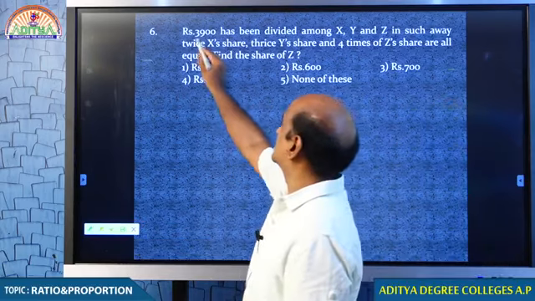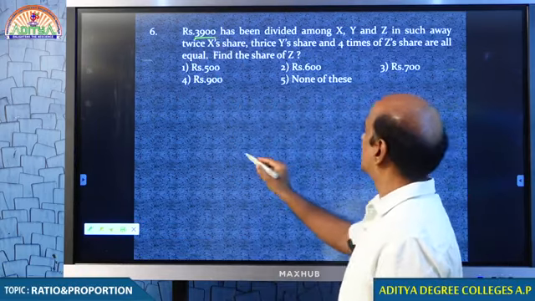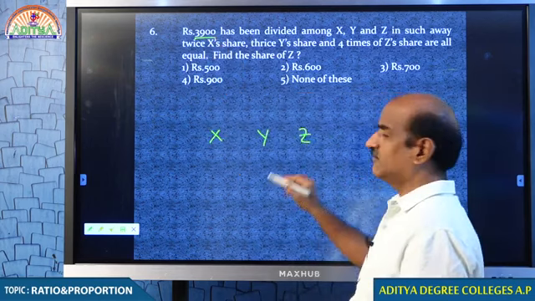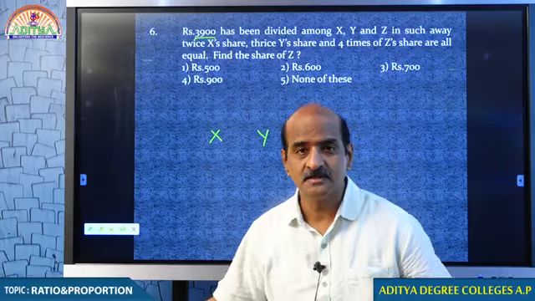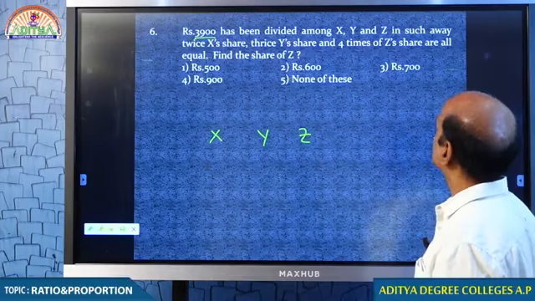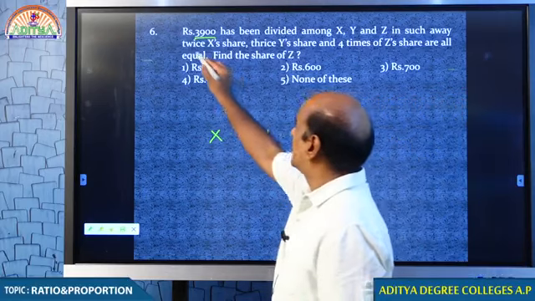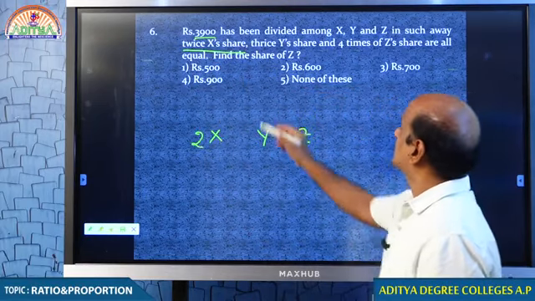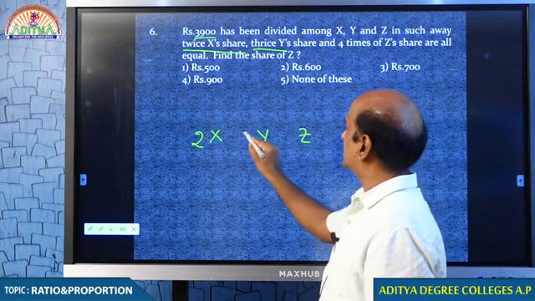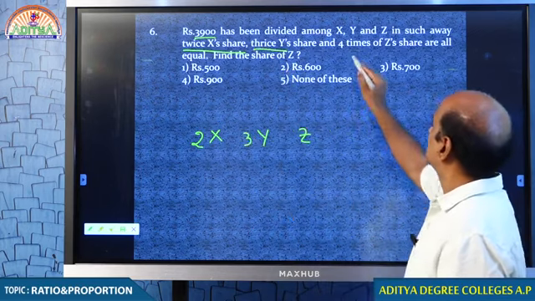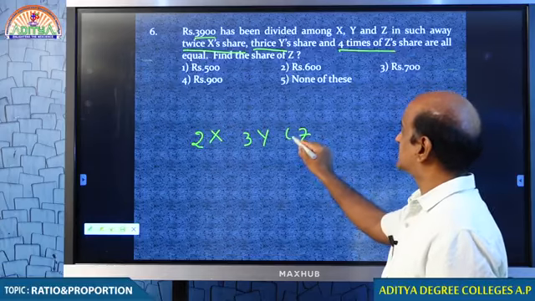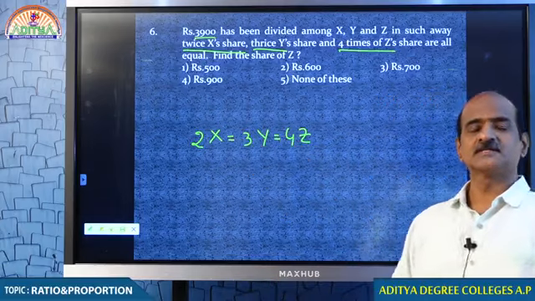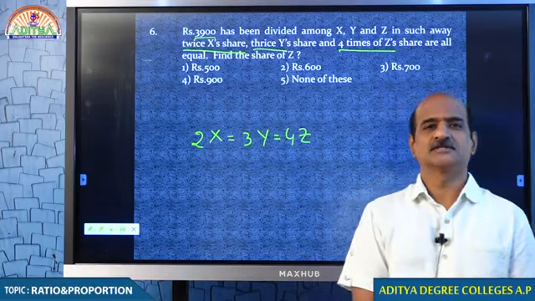3,900 rupees has been divided into 3 parts, x, y and z. We can divide, that is not a problem. What is the condition? In such a way that twice x share, thrice y share, 4 times z share, they are all the same. 2x is equal to 3y is equal to 4z.